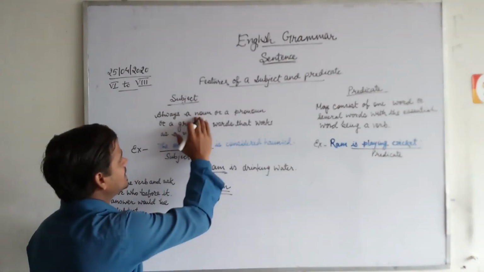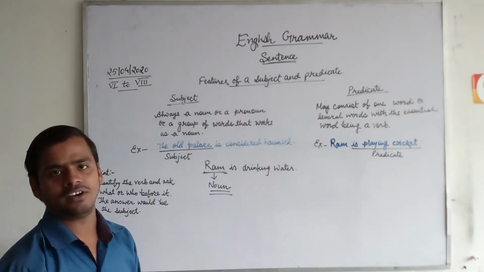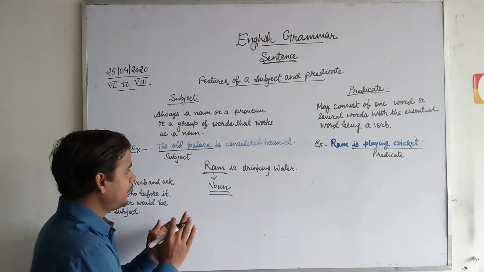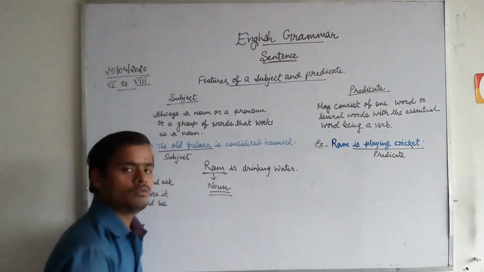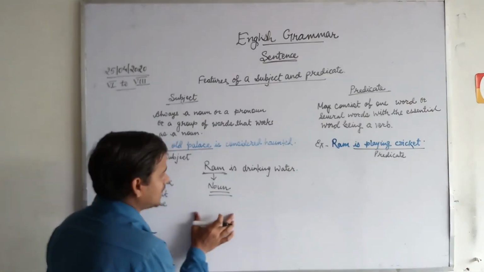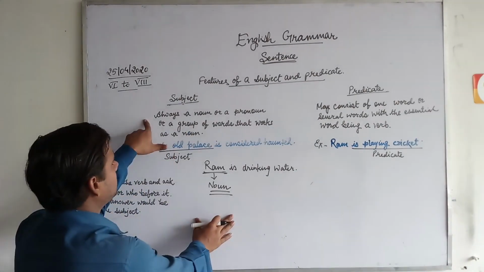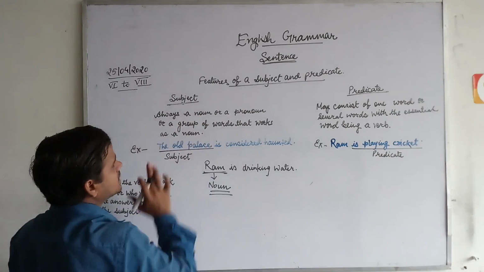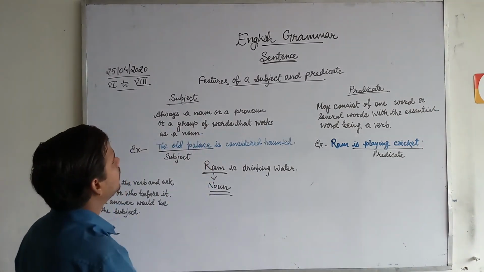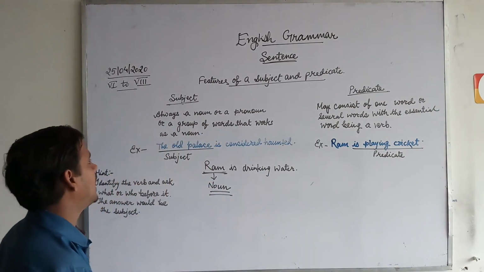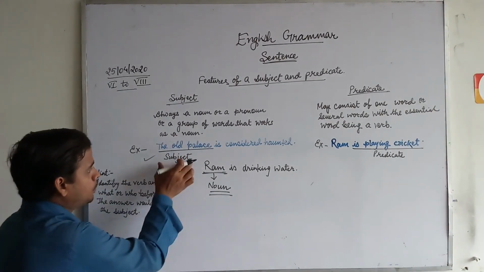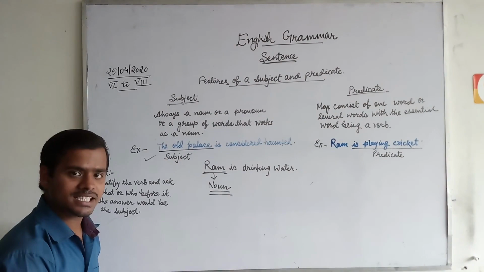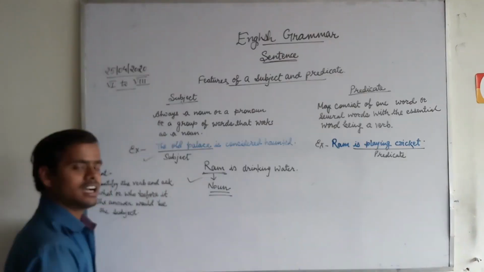So this definition is now verified. Now it is considered as a good example. Ram is drinking water means Ram is a noun, and it is already mentioned. Subject is always a noun or a pronoun or a group of words that works as a noun. So I have taken a group of words that is working as a noun. I have taken a noun.